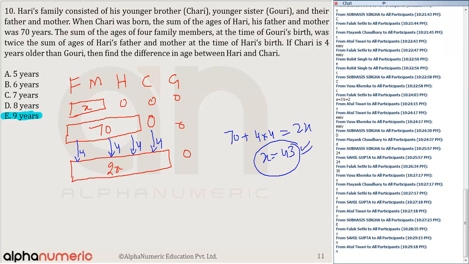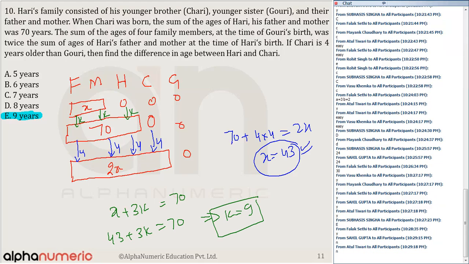Now, let's say after k years, it becomes 70. K and also k. So I can say x plus 3k is equal to 70. x is 43, so 43 plus 3k equals 70. From here, I get the value of k, which is equal to 9. So when Hari was 9 years old, Chari was born. So the answer is option E, which is 9.